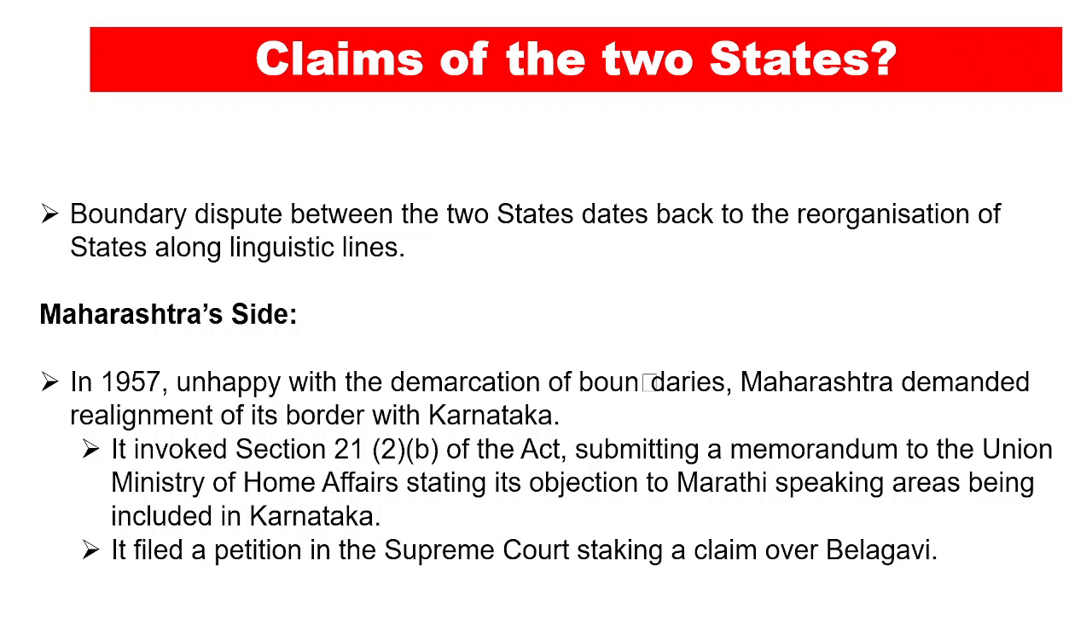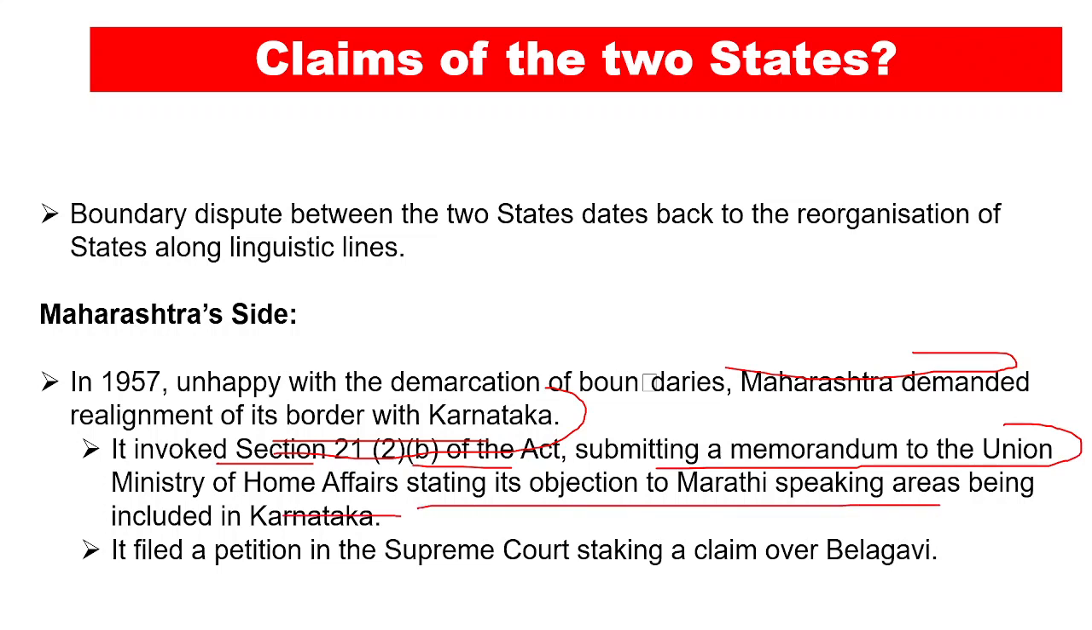Now let's talk about what are the claims of these particular states. In 1957, unhappy with the demarcation of the boundaries, Maharashtra demanded the realignment of its borders with Karnataka, and it invoked section 21(2)(b) of the act, which submitted a memorandum to the Union Ministry of Home Affairs stating its objection to Marathi speaking areas being included in Karnataka, and they also filed a petition in the Supreme Court staking a claim over Belagavi.